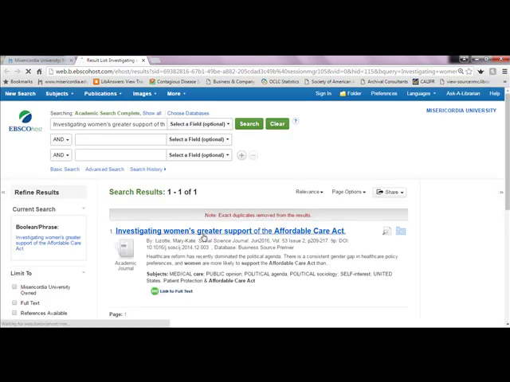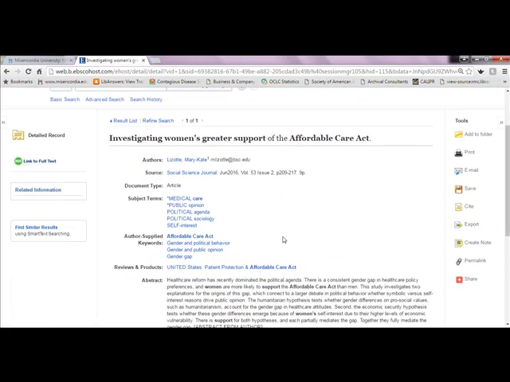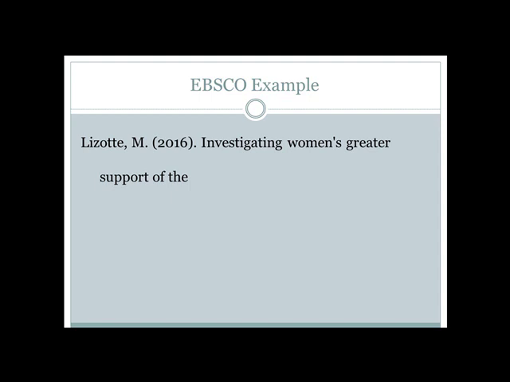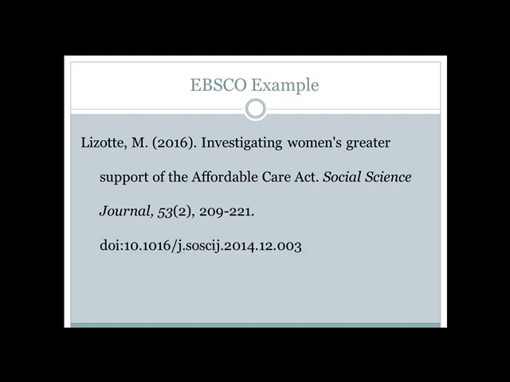If you are familiar with proper APA format and would like to use the EBSCO cite tool, always remember to double check your results. The EBSCO citation, for our example, investigating women's greater support of the Affordable Care Act by Lizotte, would be the author's name, Lizotte, M., the year of publication in parentheses, 2016, the article title, Investigating Women's Greater Support of the Affordable Care Act, the journal title in which the article is published, in italics, Social Science Journal, the volume and issue number for the journal where the article can be found.